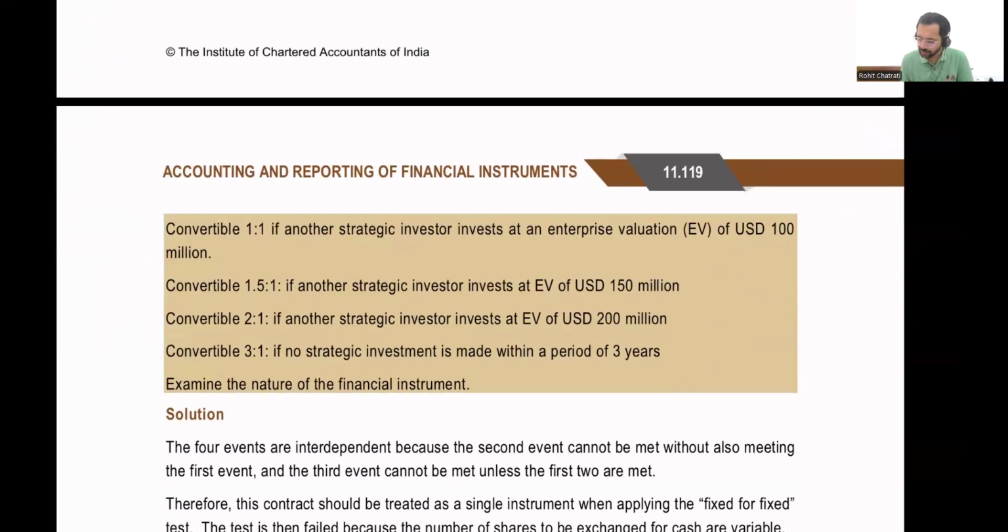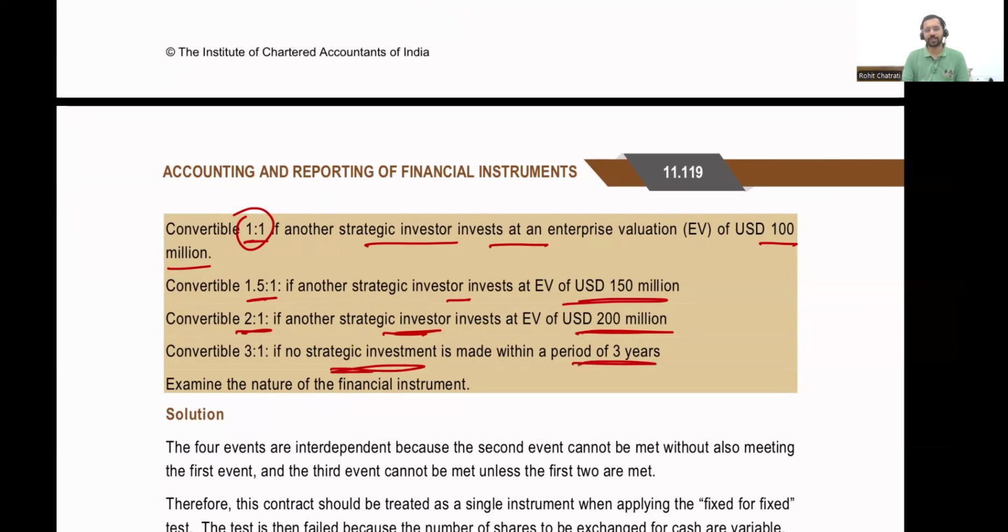It is convertible in the ratio of 1 is to 1 if another strategic investor invests at an enterprise valuation of USD 100 million, all right? If some investor invests at a valuation of 100 million, then the conversion ratio is going to be 1 is to 1. It is going to get converted in the ratio of 1.5 is to 1 if another strategic investor invests at a valuation of 150 million. It will be converted at 2 is to 1 if another strategic investor invests at a valuation of 200 million, and if there is no investment that is made within a period of 3 years, then it is convertible in the ratio of 3 is to 1.